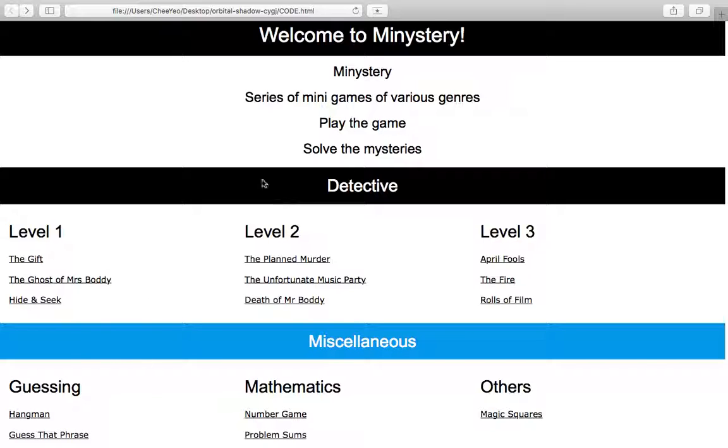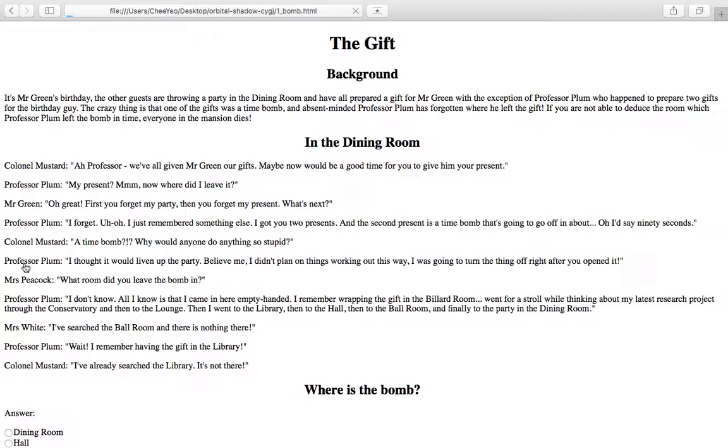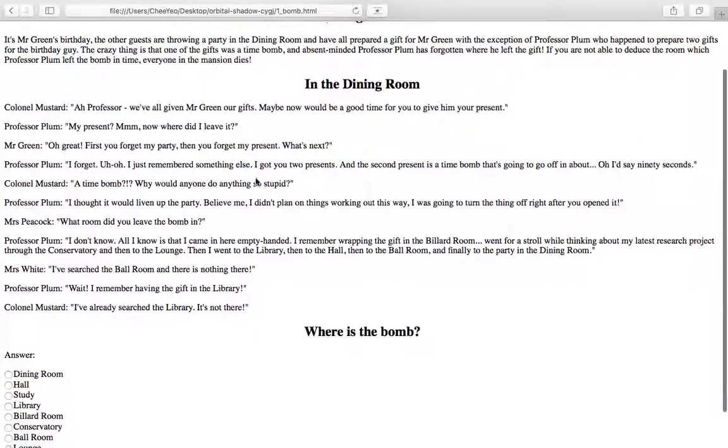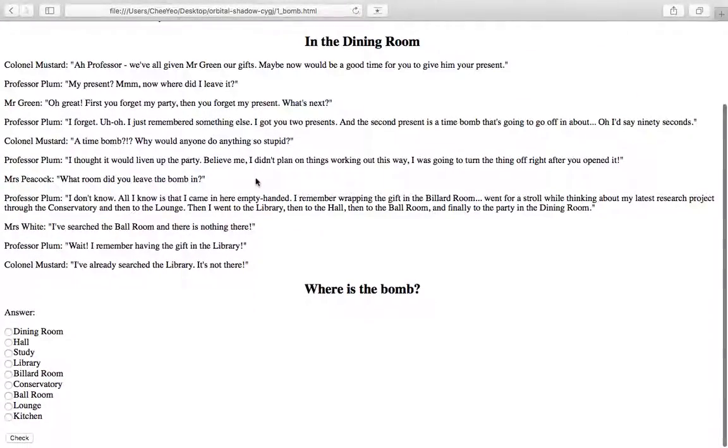First of all, we have created 9 different mystery cases under the detective genre. The detective genre was the main idea we based our webpage upon when we began Orbital. Hence, our project title, Minystery. So what you see here is basically the storyline of how the mystery unfolds. The user will be able to derive clues as he or she reads the story. At the end, he or she will have to make a guess of what the answer is.